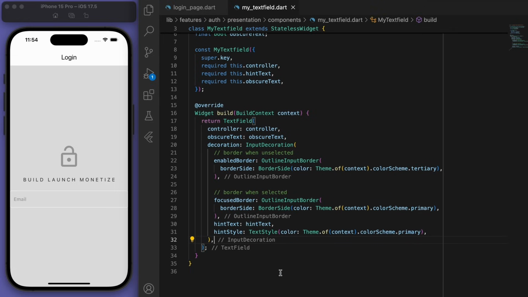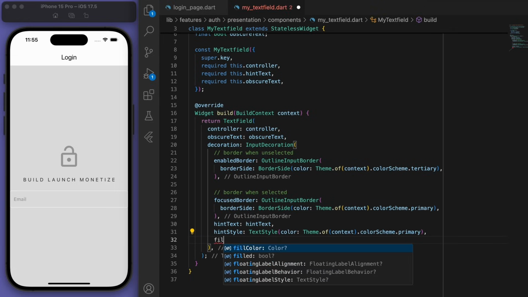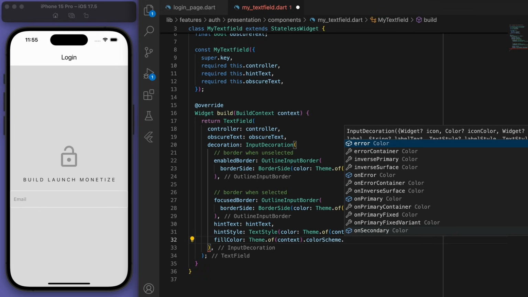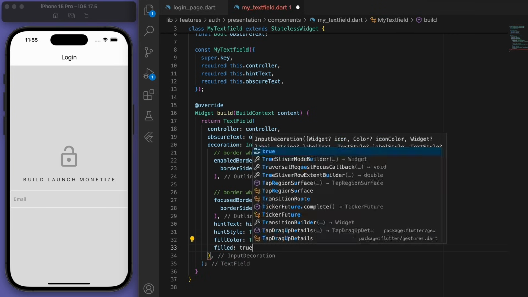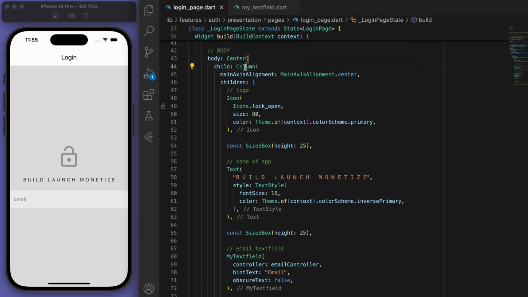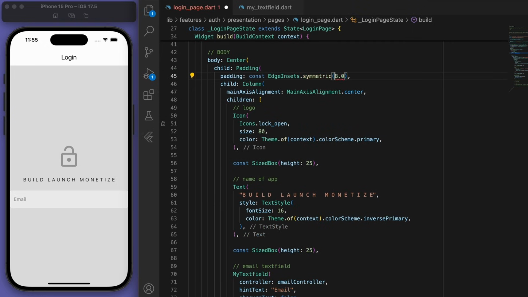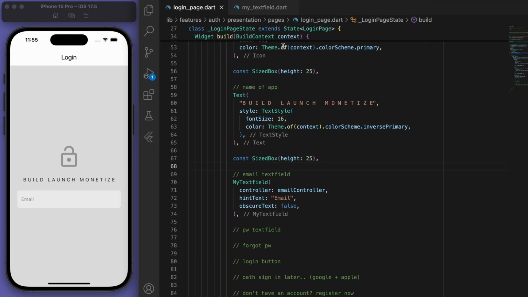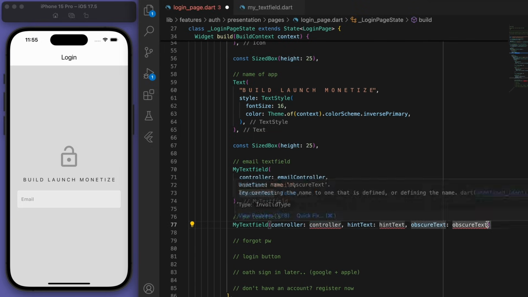Sweet, looking pretty good. And we can also add a fill color. And it's looking pretty good. It's all stuck to the side though. So let's add an overall padding. And it's looking good. So now let's create the same text field for the password.